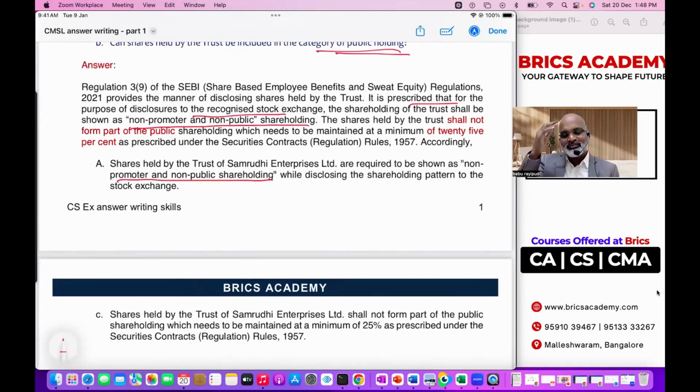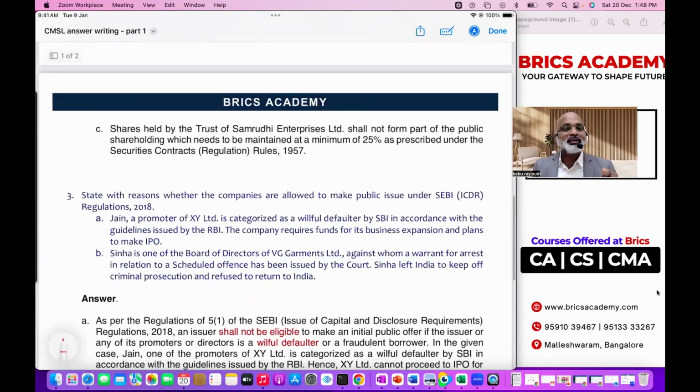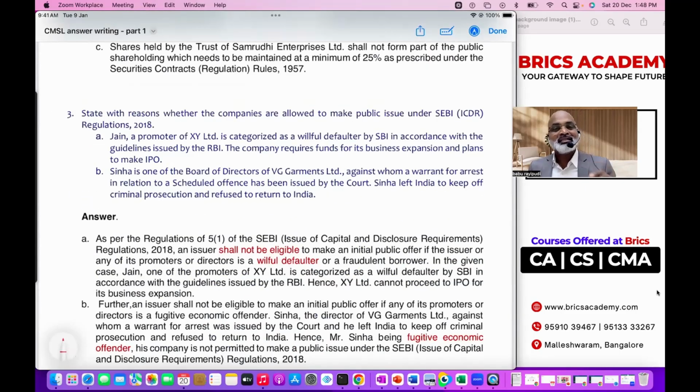Otherwise, whatever concept you understood, you should be able to develop spontaneously. Let's see one more question. So a similar question, which is why I took this kind of question in CMSL and most of your CS Executive law papers. In one question there will be 2-3 questions, so your answer is going to be very short. Sometimes 3 lines, 4 lines, etc. But the concept will be at least 5 to 6 lines.